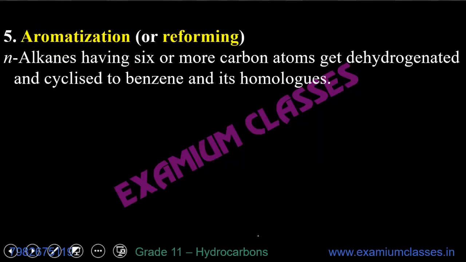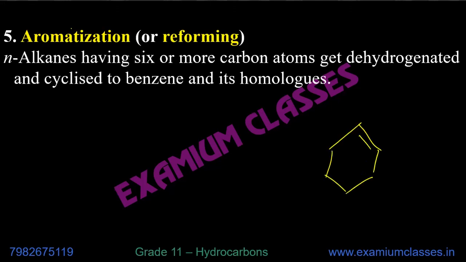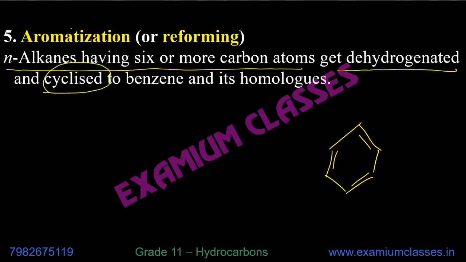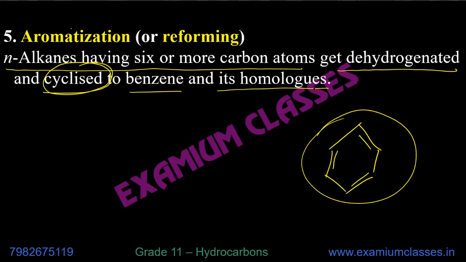Next is aromatization, a very, very important reaction. And there are very few reactions where you can convert aliphatic compound into aromatic compound. Aromatic compound means those compounds which have benzene ring. The simplest form is benzene ring. There are other aromatic compounds as well. So aromatization is conversion of aliphatic compounds to aromatic compound. n-alkanes having 6 or more carbon atoms get dehydrogenated and cyclized. Cyclized means cycle is formed, to benzene and its homologues.